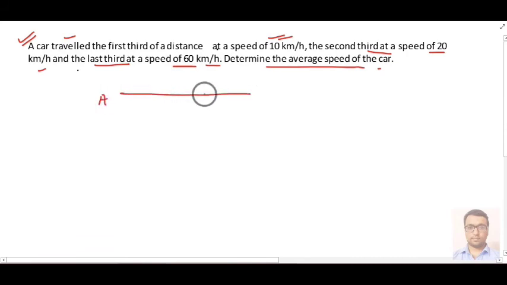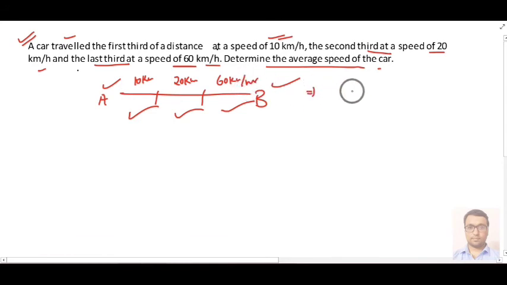So basically it is saying that suppose from one point to another point your car is moving, then we have three parts of a distance. Suppose this is 1/3, second 1/3, and last 1/3. It is saying that for the first 1/3 it is moving at 10 km per hour, then it is moving at a speed of 20 km per hour, then it is moving at a speed of 60 km per hour for the last 1/3 distance. So we have to find what will be the average speed.